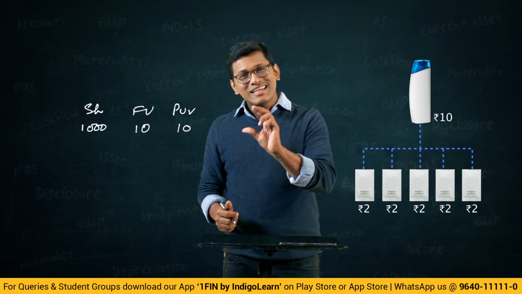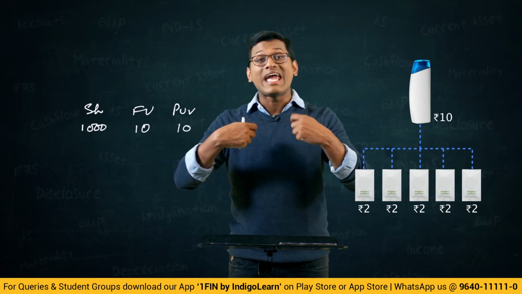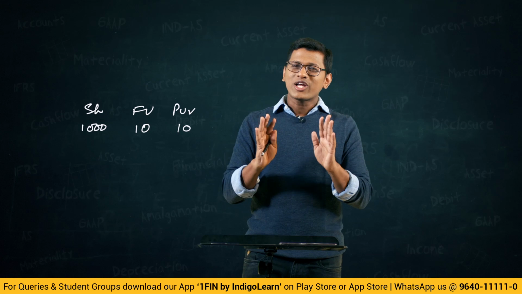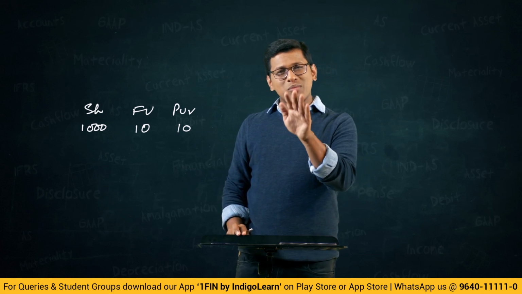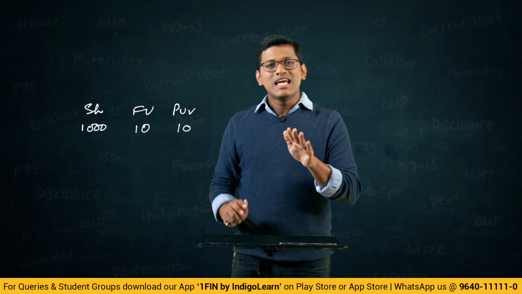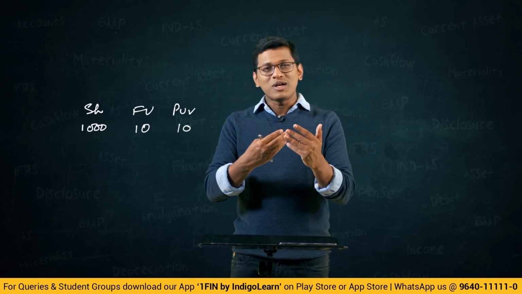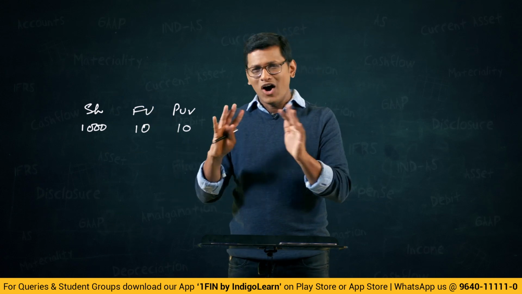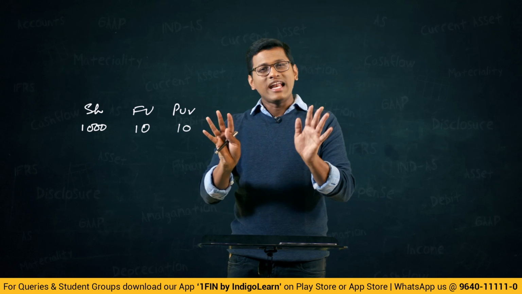Now because it is available in 2 rupees, maybe more people will have the capability to buy it. So the same way, on account of splitting of shares, the only possible benefit we can see, particularly if the share is traded in the stock market, is that the number of people who will be able to buy that share can increase.